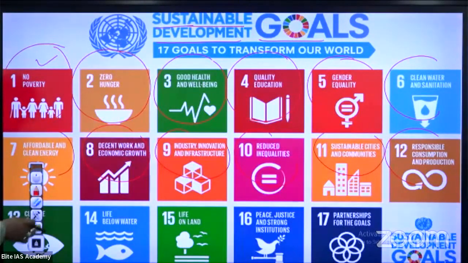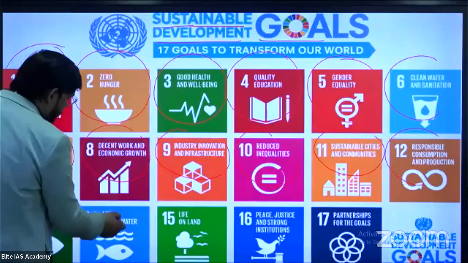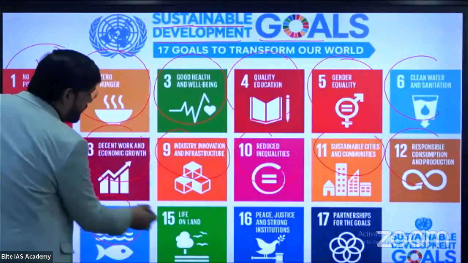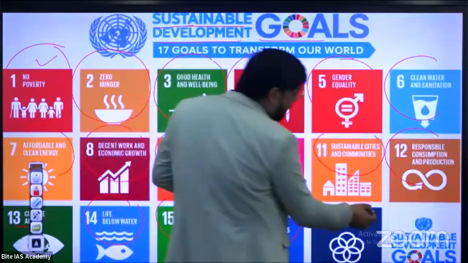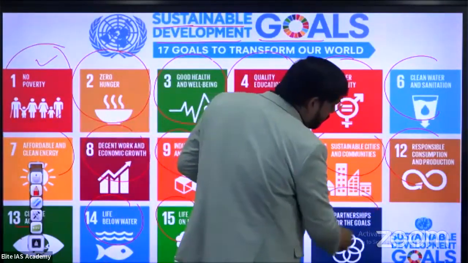Just a minute. Next slide, we will discuss it. Then 13 is climate action, 14 is life below water, 15 life on land, 16 peace, justice and strong institutions, and 17 partnership for the goals.